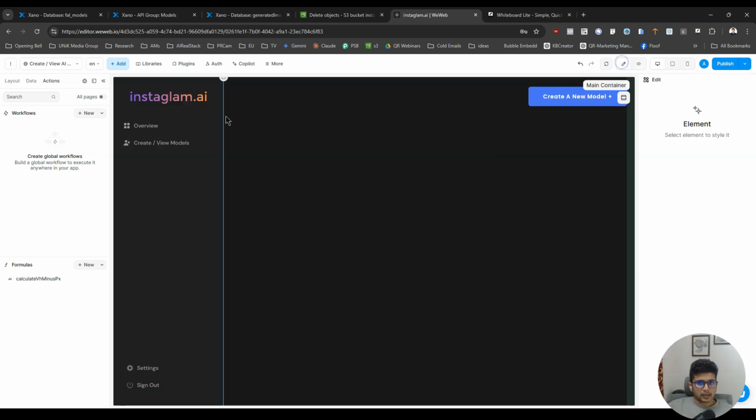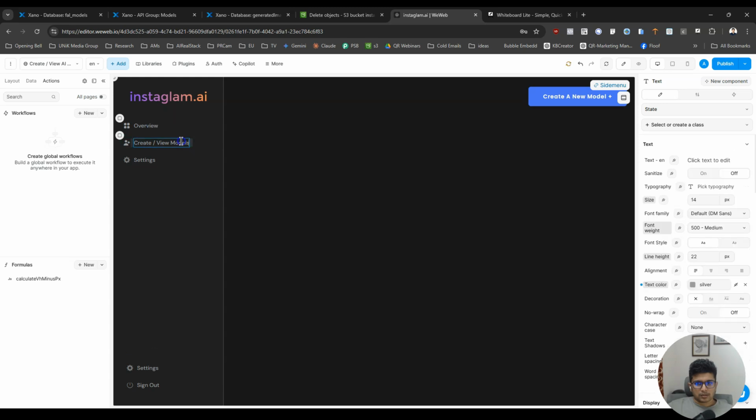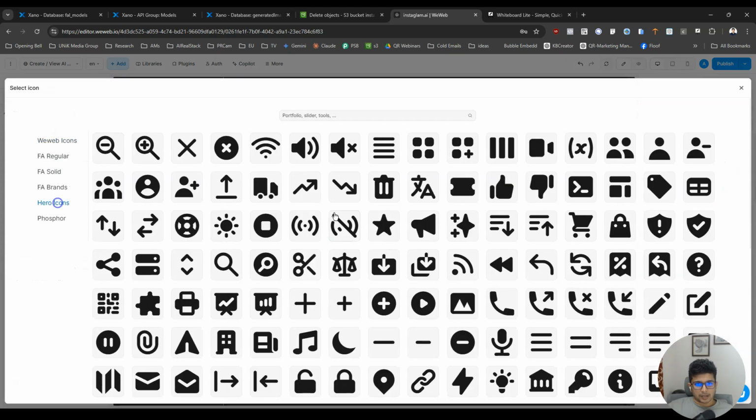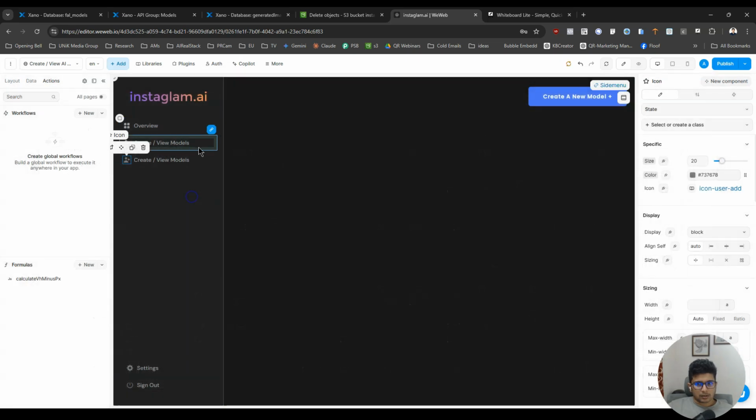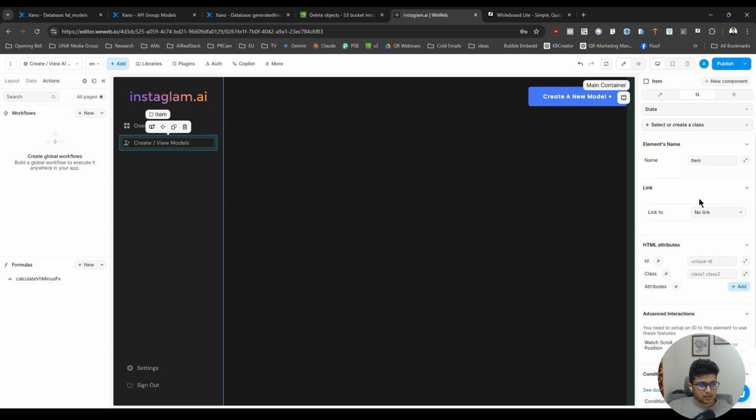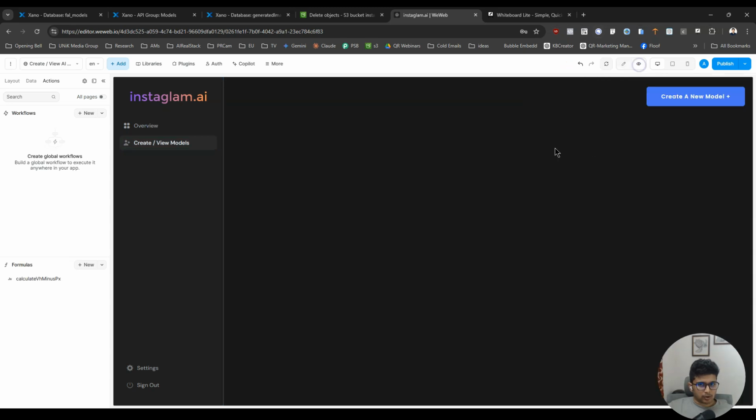Cool. And I don't like any of this, so I'm gonna copy this and I'm gonna paste these. Create or view AI models, we'll do that, and the icon will be a user icon. Okay, so I can get rid of this. This will be linked. Let's link it to page, and we will link it to create or view AI bot. All right, so this way doesn't look as bad as this.